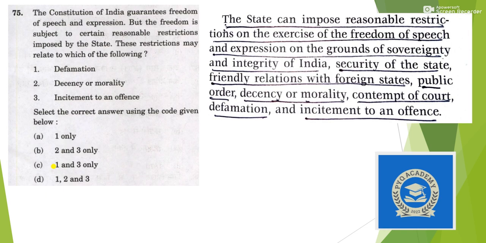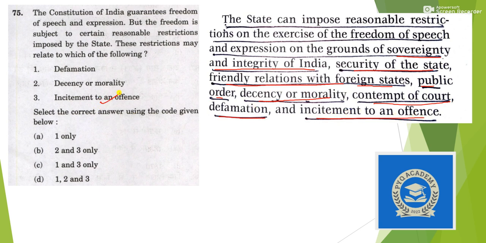Next, the Constitution of India guarantees freedom of speech and expression, but the freedom is subject to certain reasonable restrictions imposed by the state. The restrictions may relate to which of the following? The state can impose reasonable restrictions on the grounds of sovereignty and integrity of India, security of state, friendly relations with foreign states, public order, decency and morality, contempt of court, defamation, and incitement to an offense.